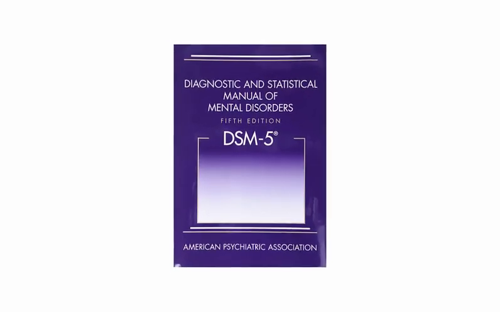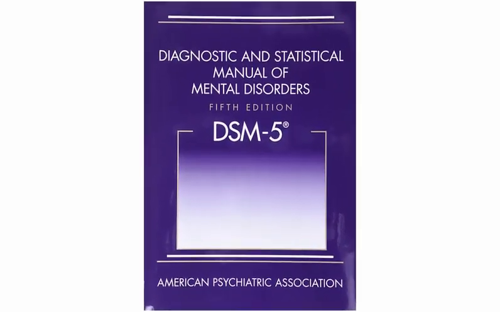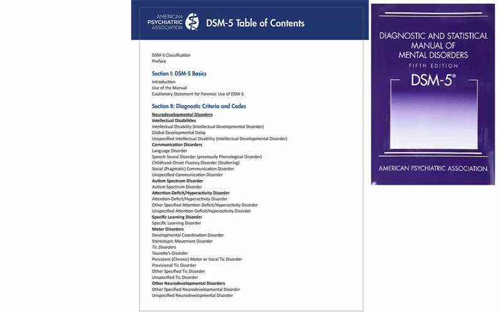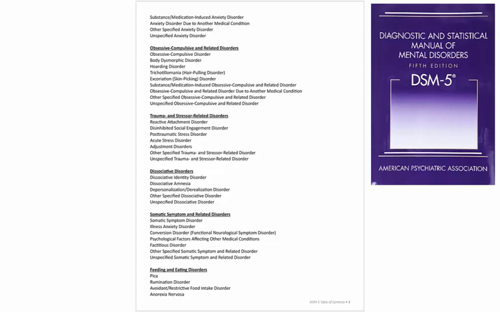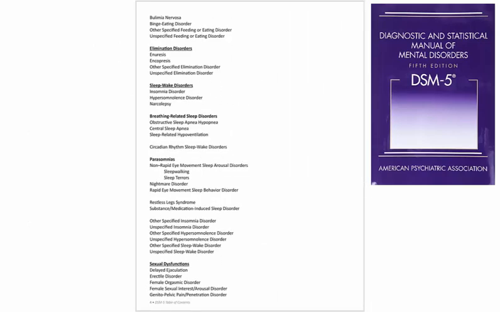Accurate diagnosis is crucial in determining appropriate treatment plans. The current DSM-5 lists 22 major diagnostic categories of mental disorders comprising over 150 discrete illnesses. Though challenging, committing these disorders to memory is essential for optimal patient care.